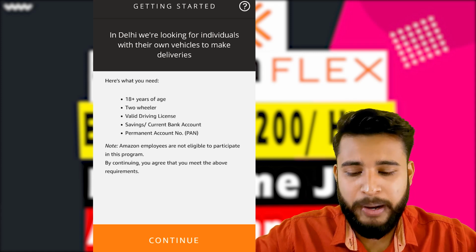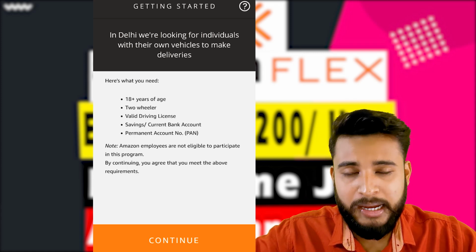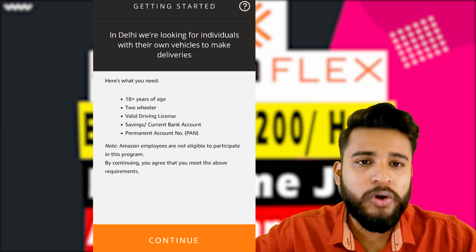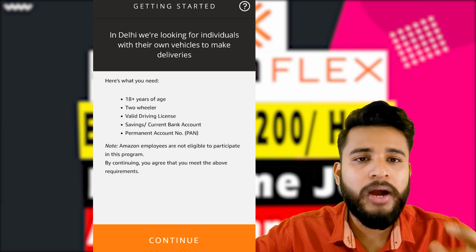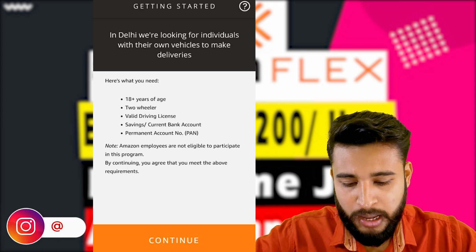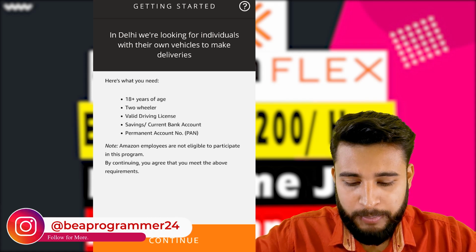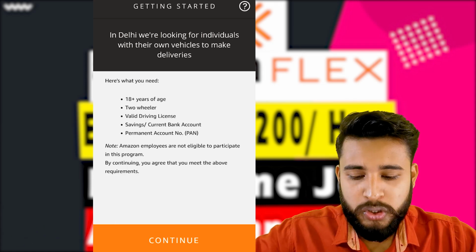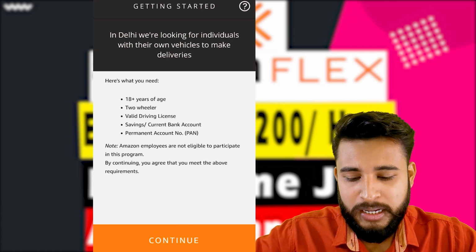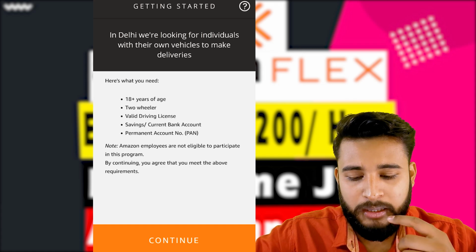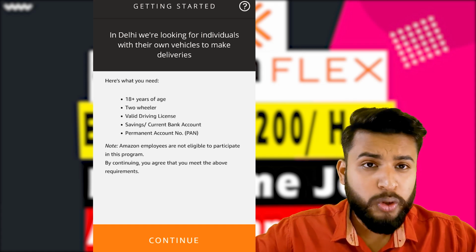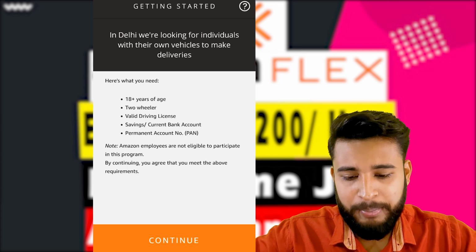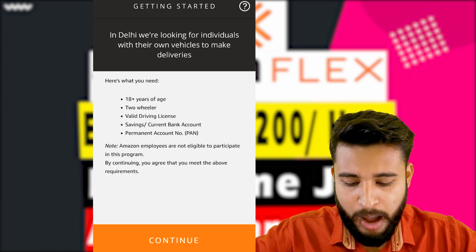If you don't have a PAN card, then wait for now, apply for a PAN card. You can apply for a PAN card and then go further in this process. And Amazon employees are not eligible to participate. If you don't meet a requirement, suppose you don't have a two-wheeler, meaning if you lack any one of these things, then in that case you are not eligible. It is written plainly here. Okay, so here we will continue.